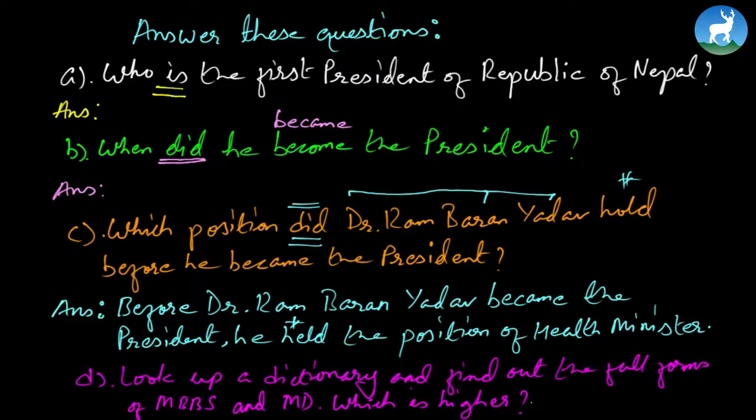And of course, whenever there are two questions in a single number, you can always change paragraph. So first write down the full forms and then you can say which one is higher, okay? Let's have one more question. Number E, apparently. Who is BP Koirala? Who is BP Koirala? Right? And these left out questions, you can of course do as homework.